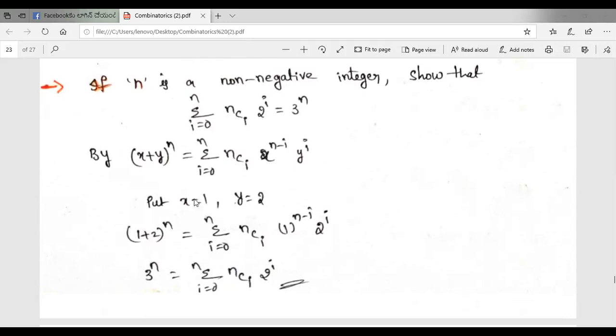We substitute these values in the statement of binomial theorem. We get (1 plus 2) whole power n is equal to summation i is equal to 0 to n, nCi, 1 whole power n minus i, 2 power i. So 1 plus 2, 3 power n, is equal to summation i is equal to 0 to n, nCi, 1 power anything is 1, 2 power i. This is our required proof.